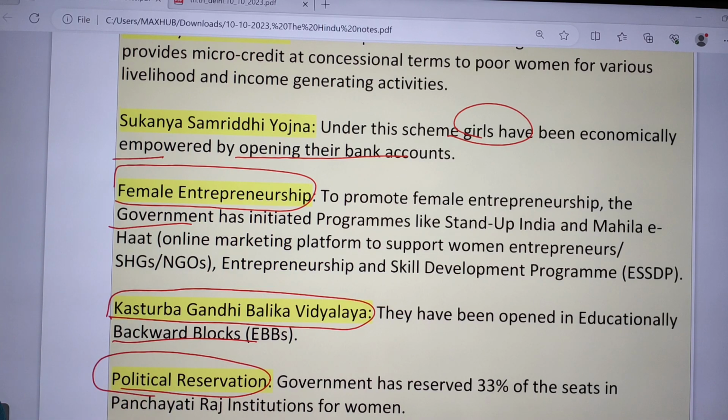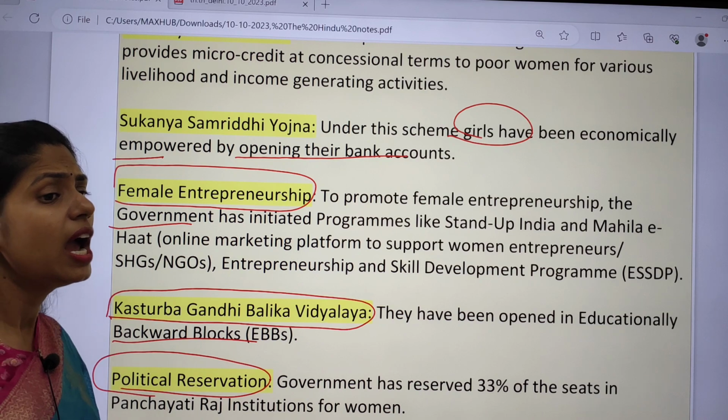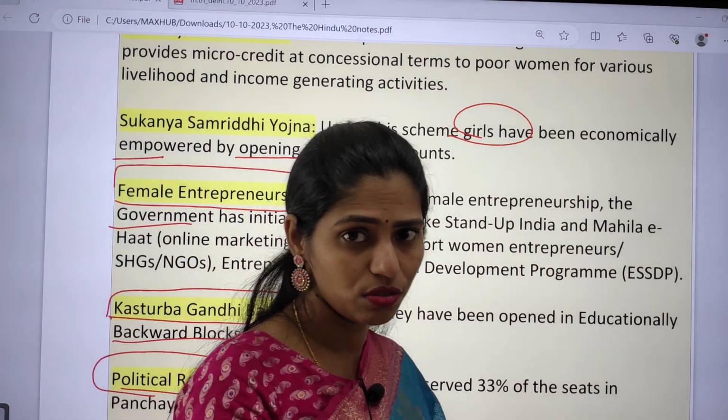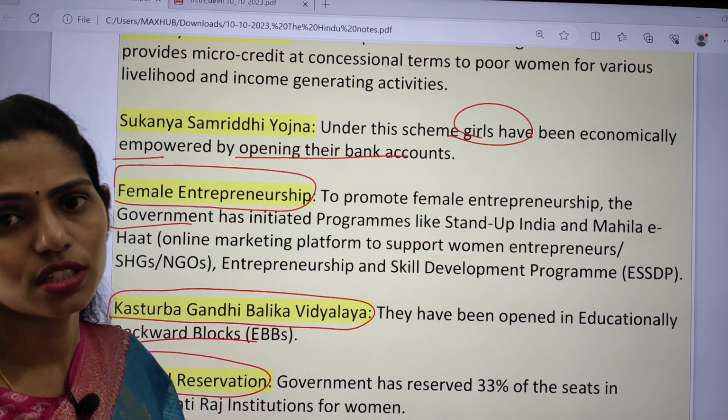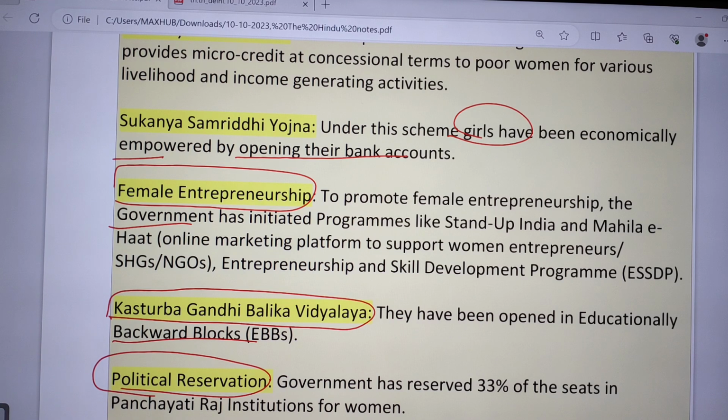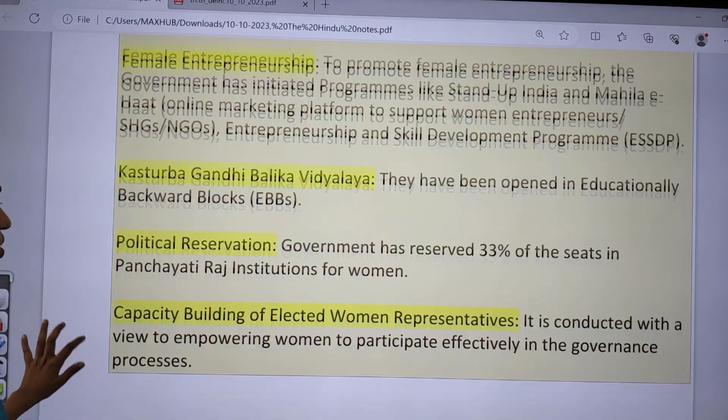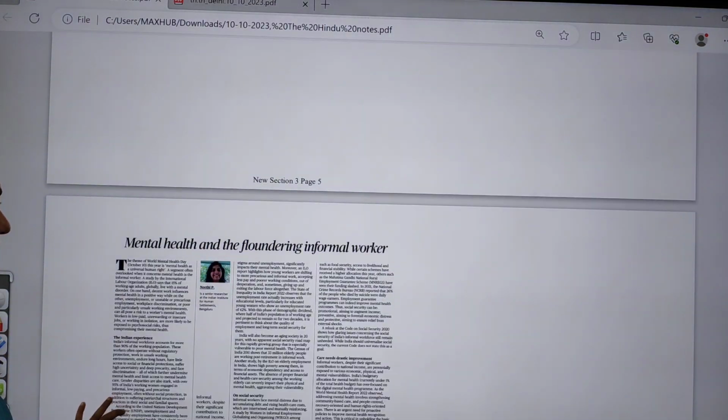So the government has reserved about 33% of seats for women in Panchayati Raj, and recently the bill for women's reservation in Lok Sabha and State Legislative Assemblies has also been passed, and it has also received the assent of the President. So these are some initiatives which are taken by the Government of India.